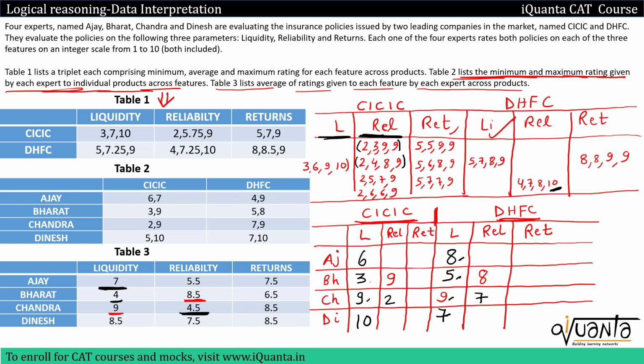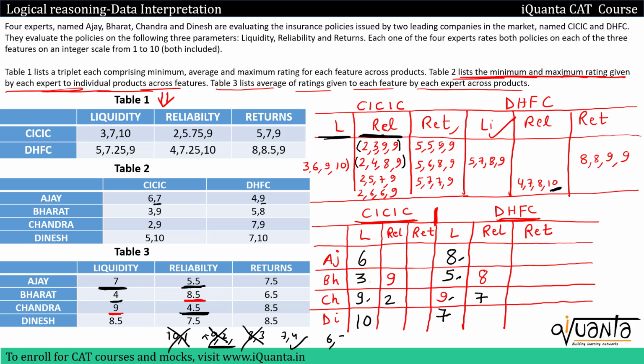Then if I talk about Ajay's rating in reliability, it is average 5.5. So sum should be 11. For 11, possible pair of ratings can be 10 1, then 9 2, then 8 3, 7 4 like this. Can we have 10 1 possible? In that case, maximum rating given by Ajay should be 10, but maximum can be 7 in CICSE, 9 in DHFC. This won't be possible. 9 2 will be possible when he can give maximum rating 9 in CICSE, but maximum rating possible in CICSE is 7, so this won't be possible. Similarly, 8 3 won't be possible. Only 7 4 would be possible.